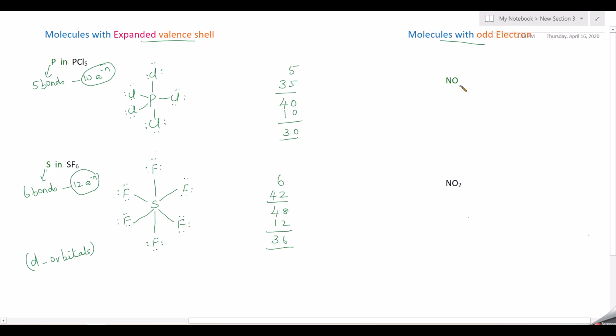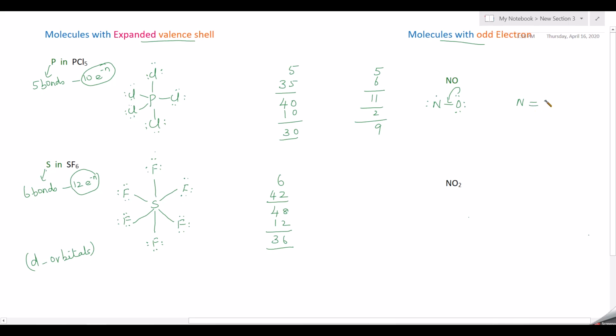Take an example, nitric oxide. First you draw the structure. Valence electrons for nitrogen is 5, oxygen 6, total number of valence electrons 11. So you draw nitrogen, oxygen with a single bond, and only one bond, so you subtract 2 from this 11, and you get 9. You distribute these 9 electrons as lone pairs. So you will get 6 on oxygen and 2, 8, and then 1 will be present as an odd electron.